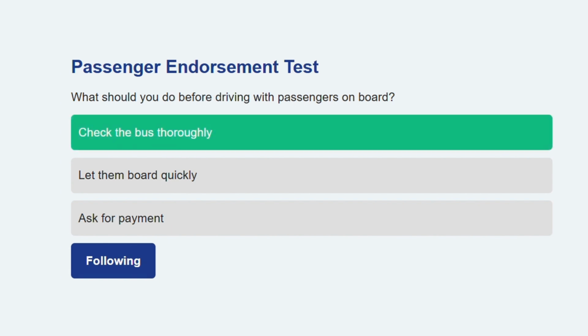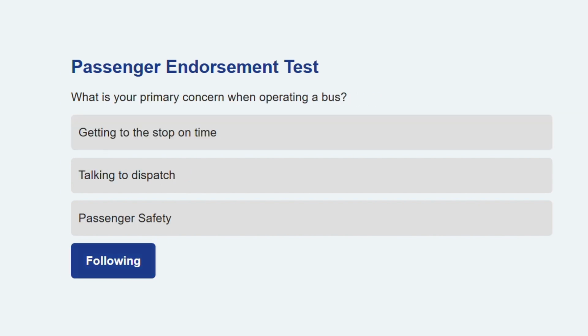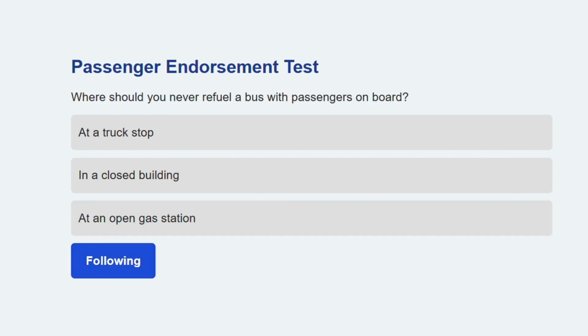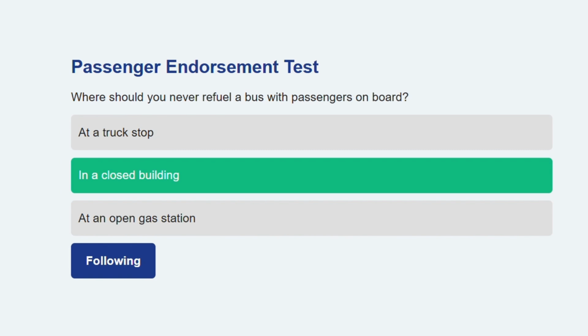Next one coming up. What is your primary concern when operating a bus? Safety of passengers. The driver's responsibility is to protect all on board. Let's go to the next. Where should you never refuel a bus with passengers on board? In a closed building. Refueling in enclosed spaces can lead to dangerous fumes or fires.